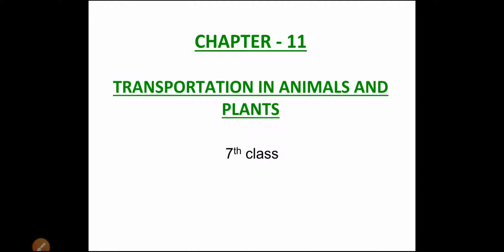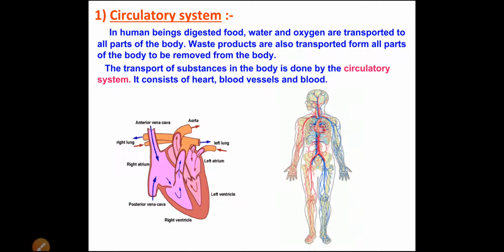But in this lesson, the word transportation has a different meaning. Here it is transportation in animals and in plants. In human beings and in animals also, transportation takes place. How it takes place and in what ways, you are going to learn in the lesson. Same for the plants. So first, in the transportation system, first is the circulatory system.